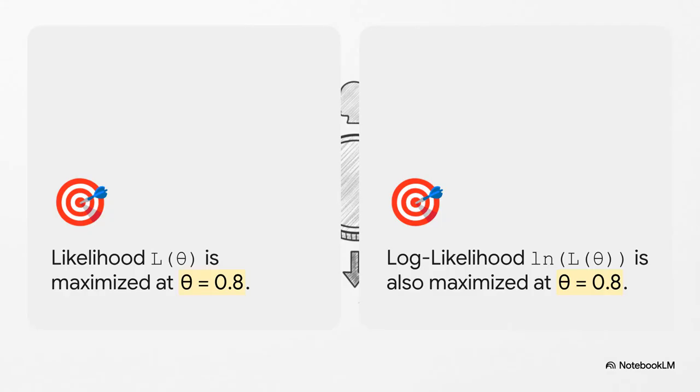And you can see it perfectly right here. On the left, our original likelihood function peaks at 0.8. And on the right, the log likelihood, it looks like a totally different curve, but where's its peak? In the exact same spot, 0.8. So we get to work with the much, much simpler function and still get the exact same correct answer. It's an absolutely brilliant shortcut.